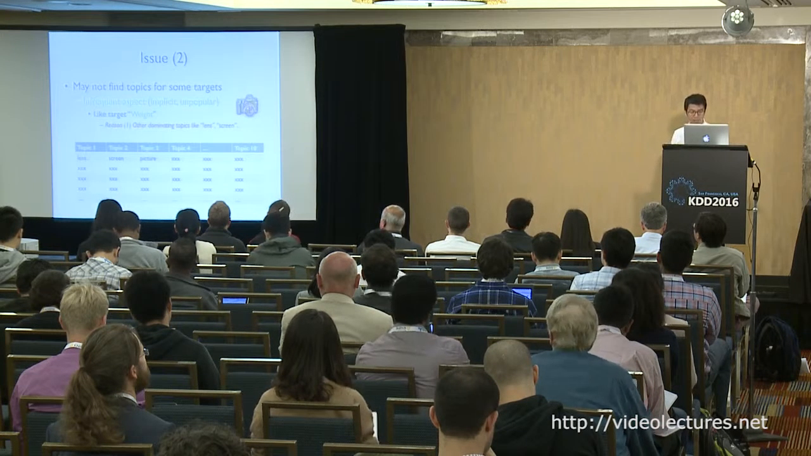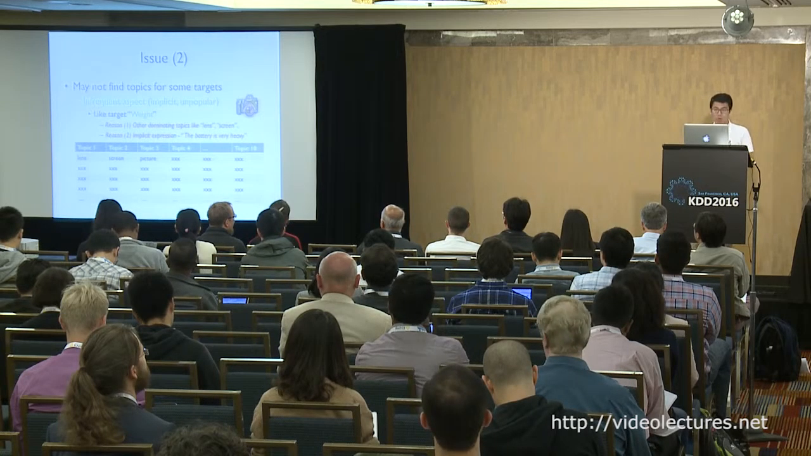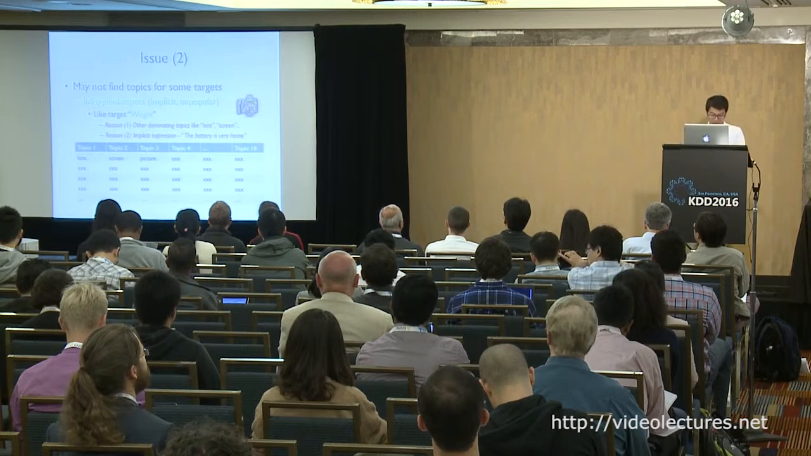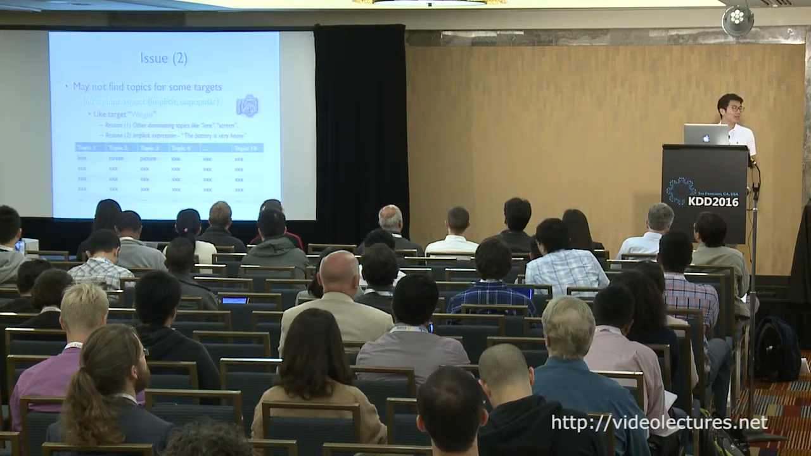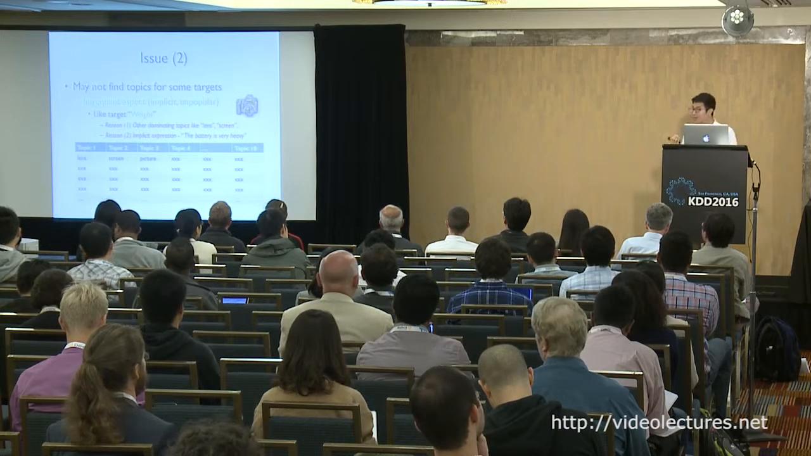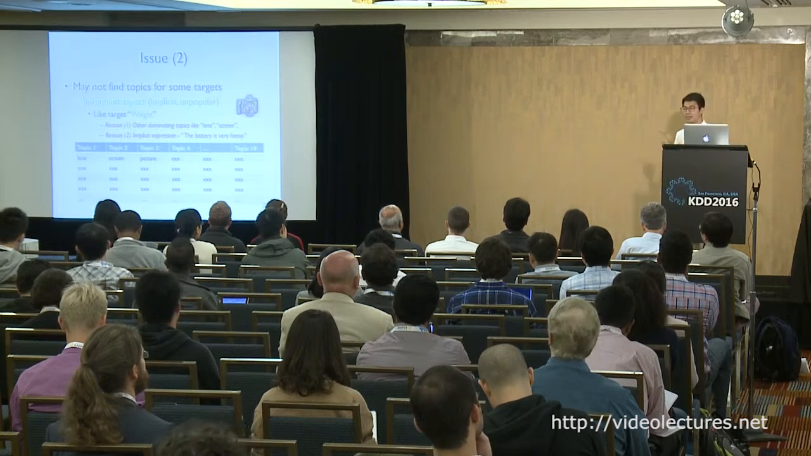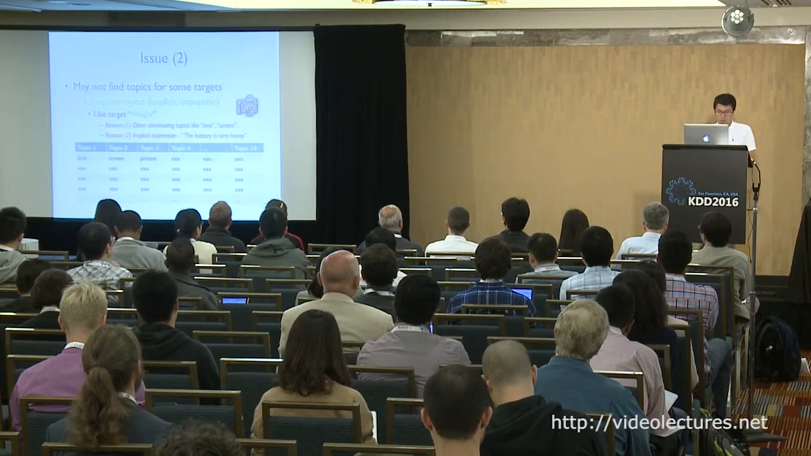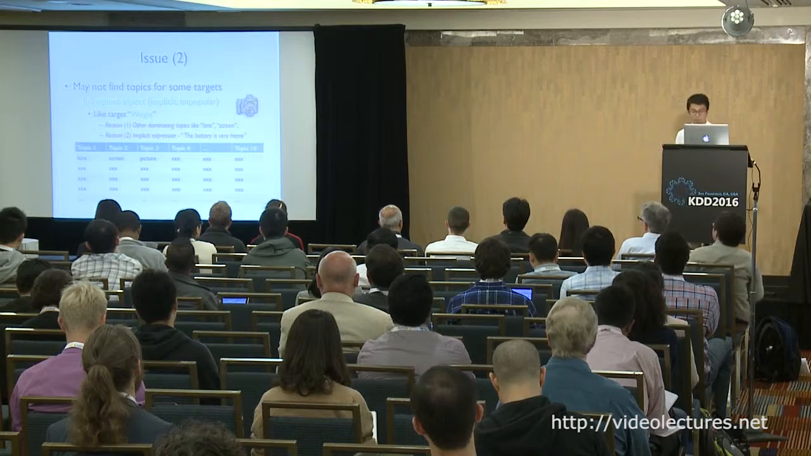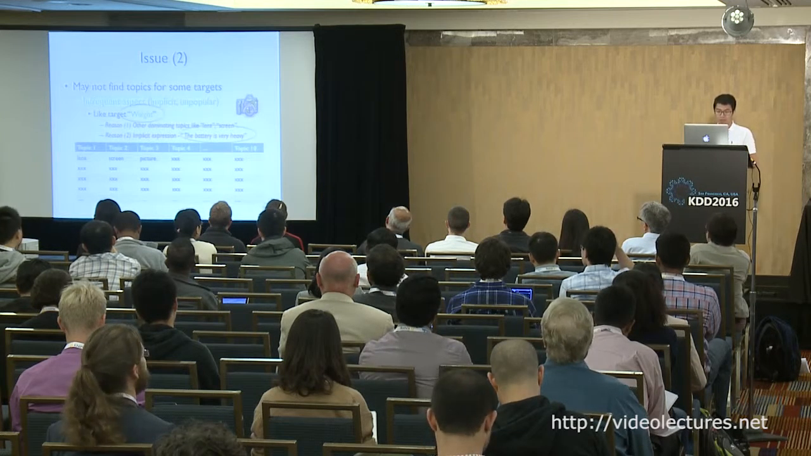Another reason is that people always express their sentiment or opinions in an implicit manner. Like we will say that the battery is very heavy or the battery is very light. In this way, we actually find nothing about the weight. In this case, we do not find any topics for some aspect like weight. That's the idea, and this is issue two.